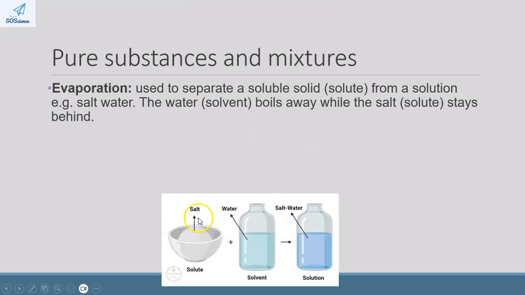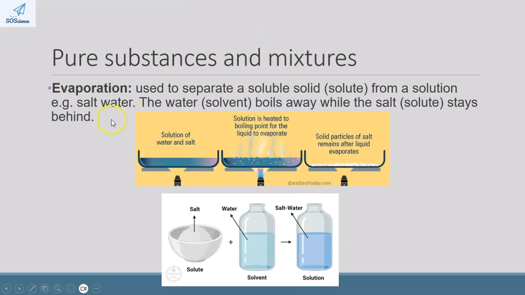Here we have our salt, which is our solid. Now, this is going to be the solute because it is soluble in water. The water is the solvent. Once we have a salt-water mixture, together, the solute and the solvent together form a solution.